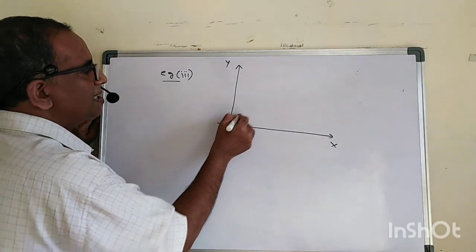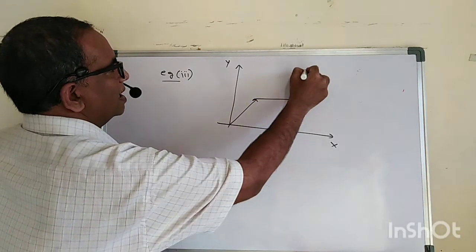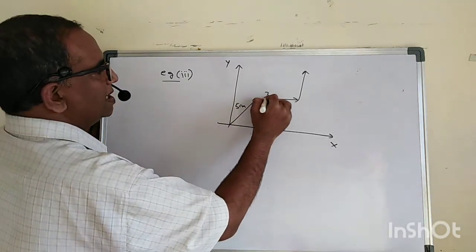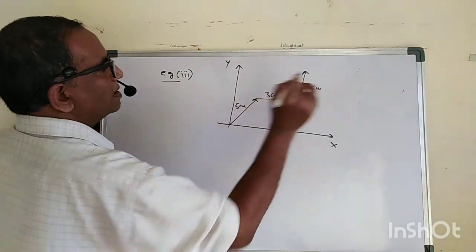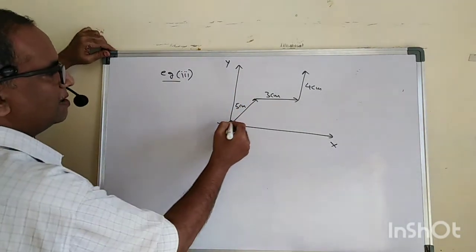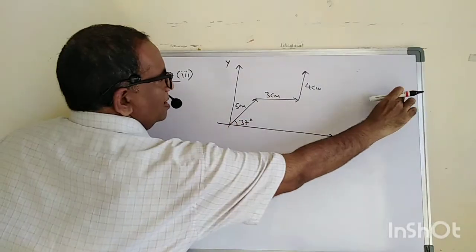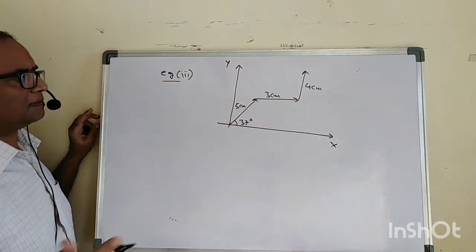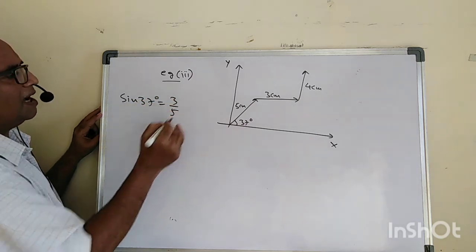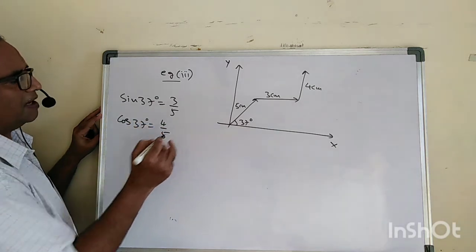See carefully here. Let us say this one is one vector, this is another vector, this is another vector they give. This one they give 5 centimeter, this one 3 centimeter, and this one 4 centimeter. Now they are asking what is the resultant of these vectors, and here they give this angle as 37 degrees. They won't give the value of 37 degrees in the exam, but remember sine 37 degrees value is 3 by 5, and cos 37 degrees value is 4 by 5.